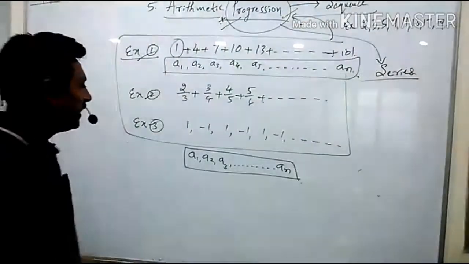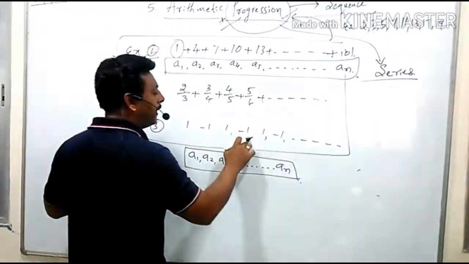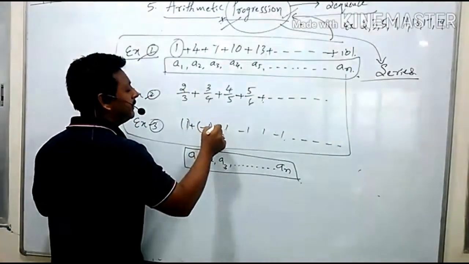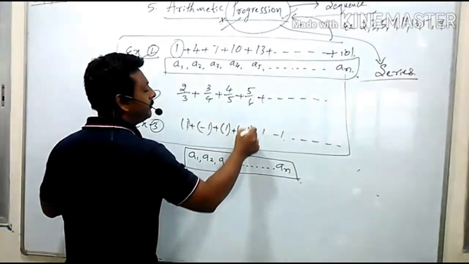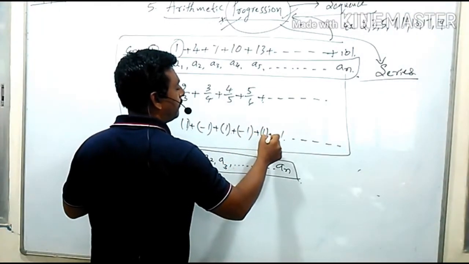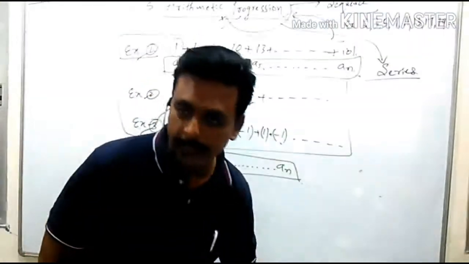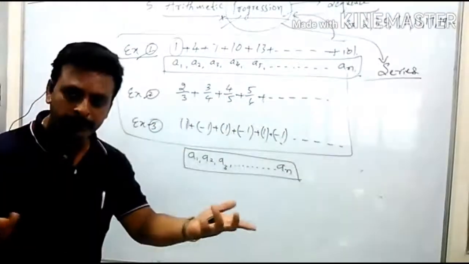What about this, sir? Here also I will remove the comma. I will put the plus sign. I will take a bracket for this to make a differentiation, because sign में confusion ना हो जाए. इसलिए I am taking a bracket for this. Now it is termed as a series. So general form को भी हम change कर देंगे.